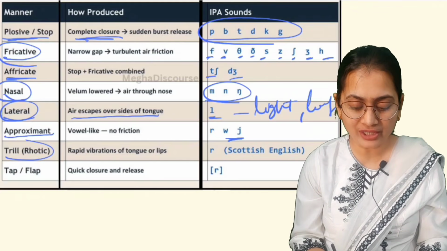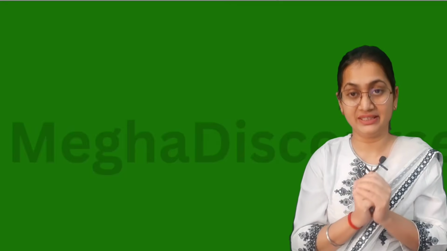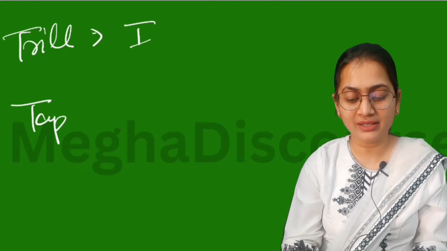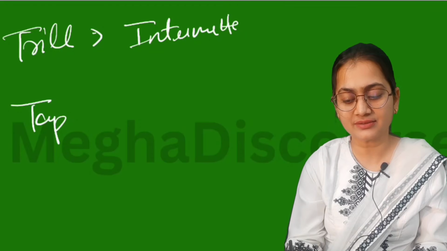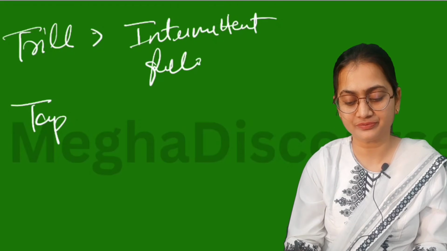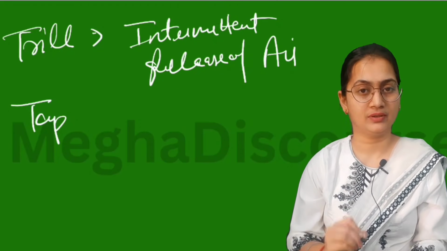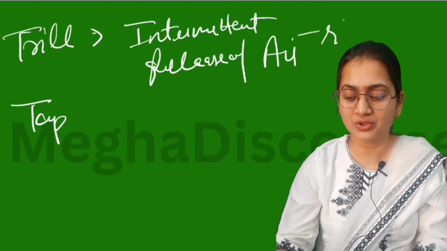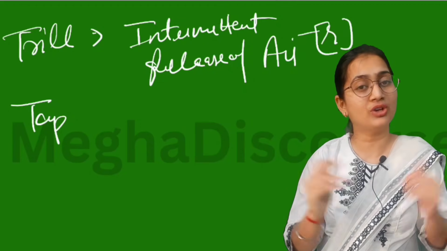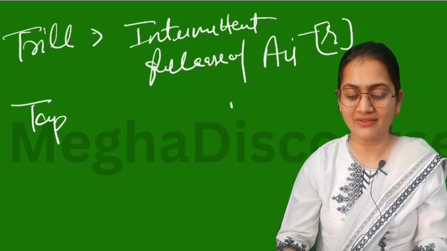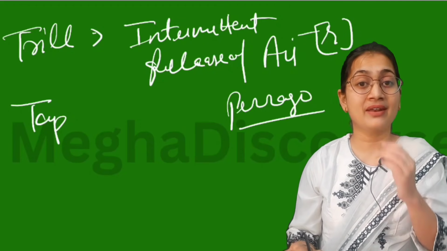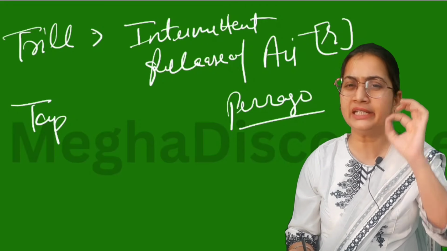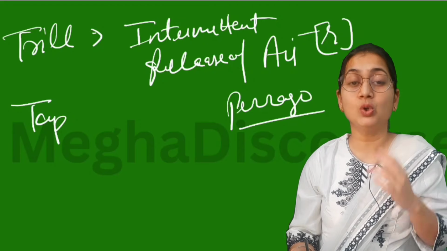Now, what do you mean by trill and tap? A minute difference. In trill, you have intermittent release of air at a particular interval. Then you find trill sound. This is your R sound. But in English we do not have trill sound. In Spanish we have perro, like brr. So this is intermittent, even rhythmic. This is what we call trill.